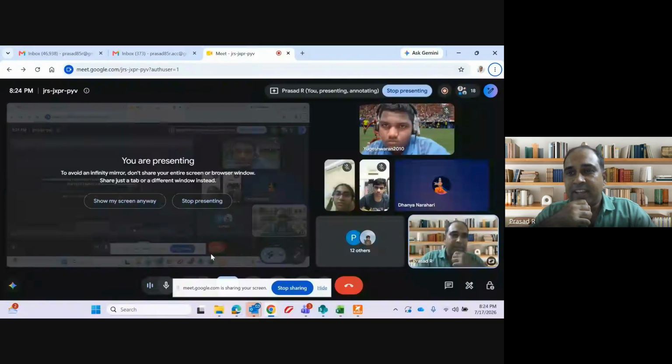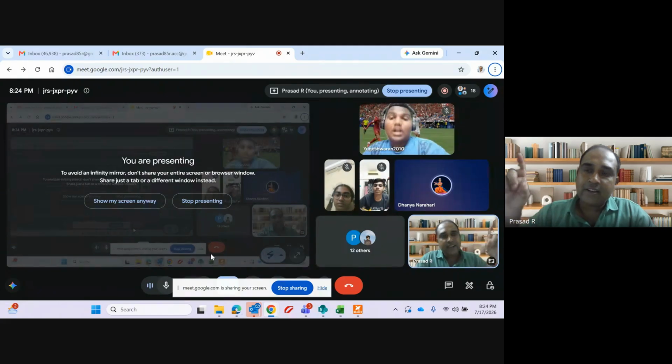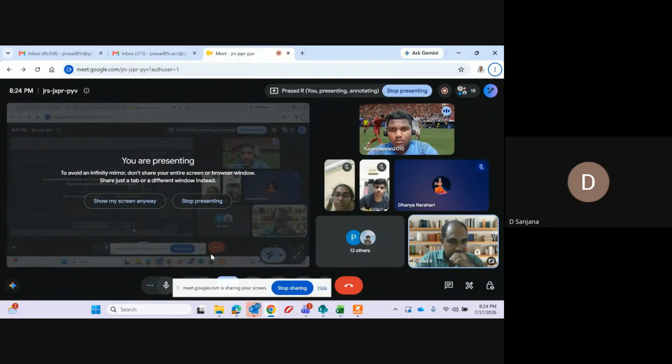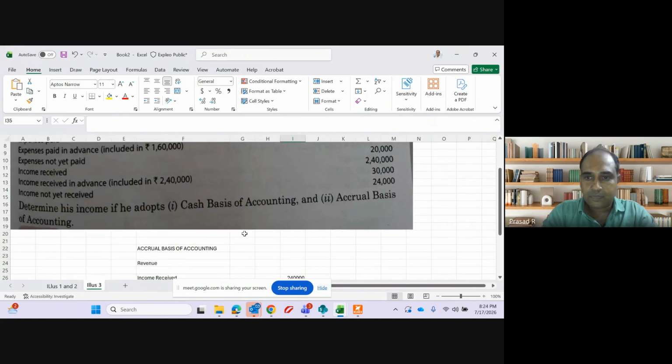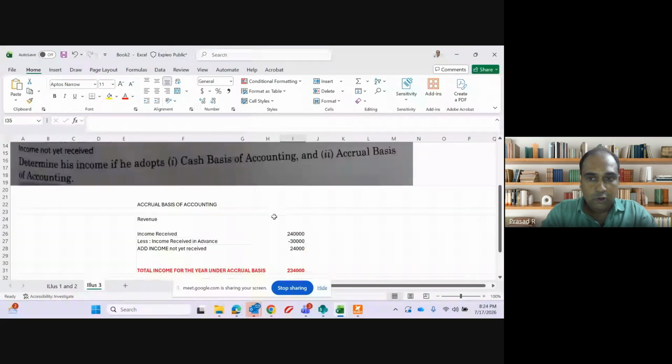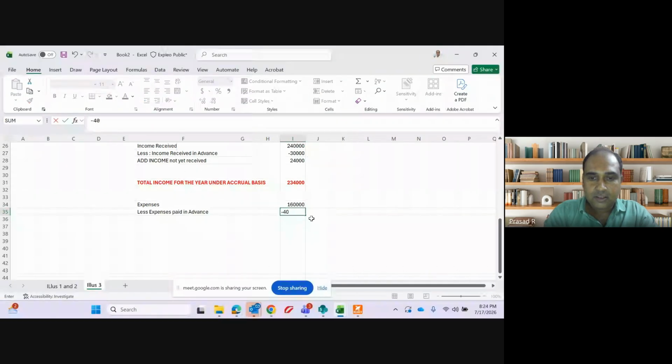For next year, I am paying in advance this year. I am following accrual basis. Can I record an expense for next year in the current year? No, sir. So less expenses paid in advance. How much is that expenses paid in advance, guys? 40,000. Minus 40,000.